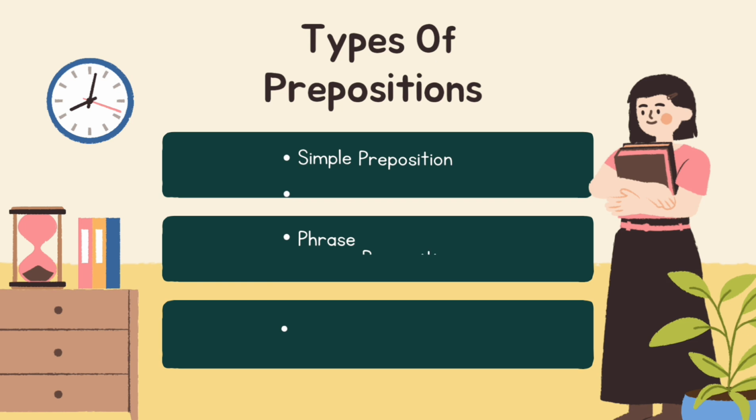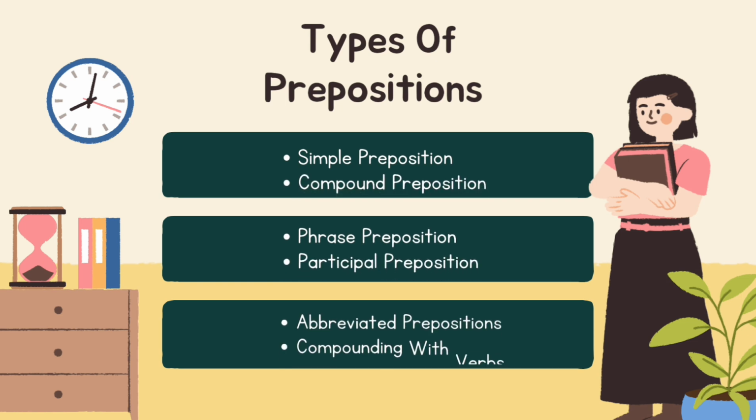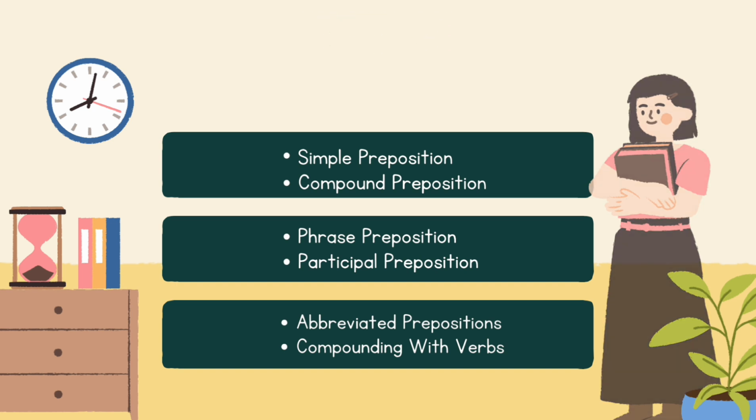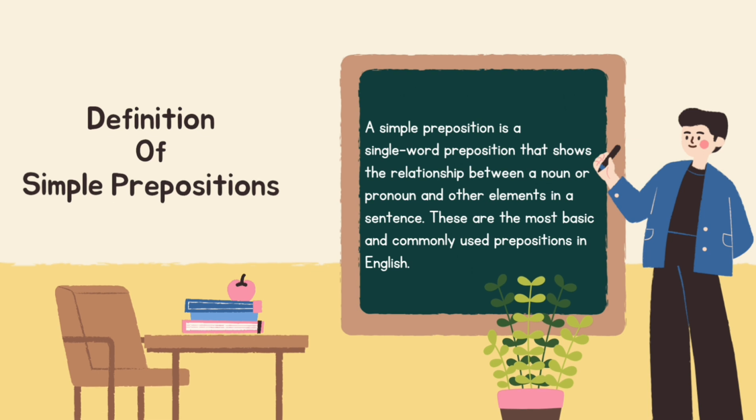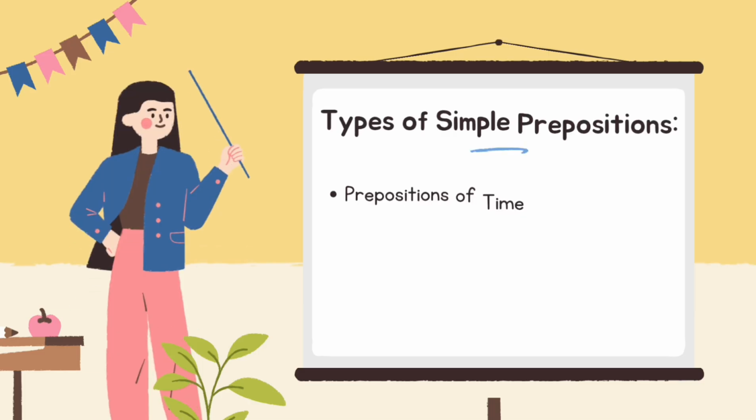Types of prepositions: simple prepositions, compound prepositions, phrase prepositions, participle prepositions, abbreviated prepositions, and prepositions compounding with verbs. Definition of simple prepositions: a simple preposition is a single-word preposition that shows the relationship between a noun or pronoun and other elements in the sentence. These are the most basic and commonly used prepositions in English.